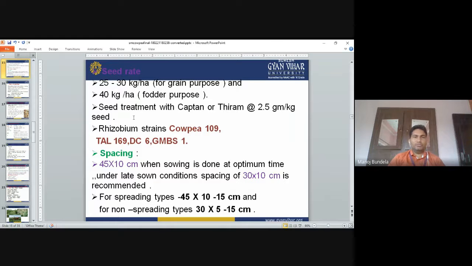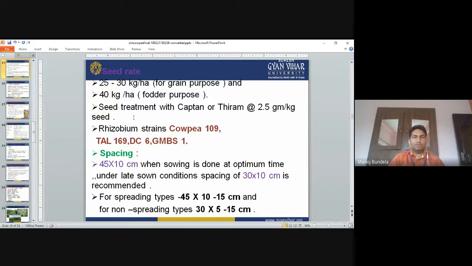Seed rate: 25 to 30 kg per hectare for grain purpose and 40 kg per hectare for fodder purpose. Seed treatment with Captan and Thiram, 2.5 gram per kg. Normally, when we go for direct sowing of the seed, there is an attack of fungal disease. So to control the fungal disease, we treat the seeds with Captan and Thiram at 2.5 gram per kg.